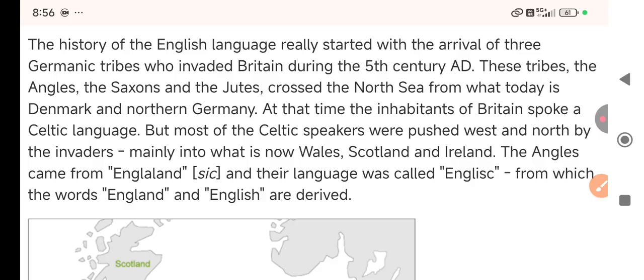So the history of the English language really started with the arrival of three Germanic tribes. Before proceeding, I would like to tell you that the journey is very interesting, and there are some reasons. For example, the first is invasions, because of invasions, or attacks, right? English has got the support of it, right?